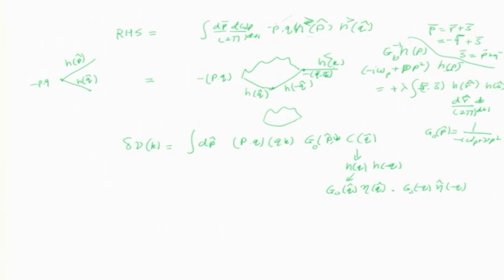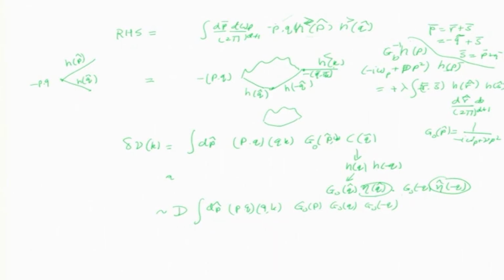Eta q and eta minus q will give you D, that is the strength of the noise. So if I do all this, from this eta and this eta I will get the strength of noise D, integral d p, and there is also p dot q, q dot k, and the three Green's functions: G naught of p, G naught of q, G naught of minus q. So this is the term I am going to get.